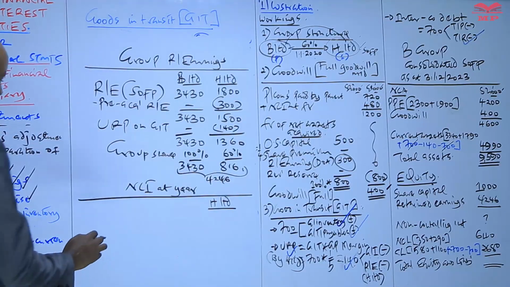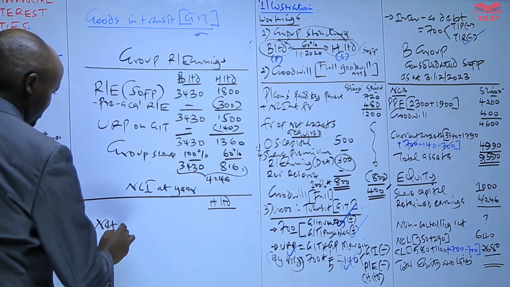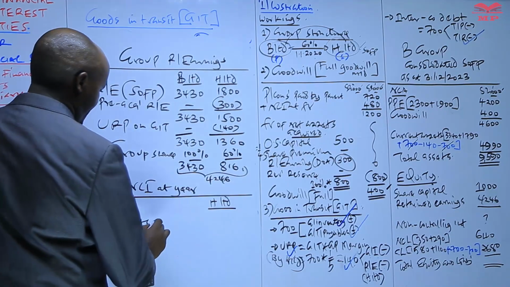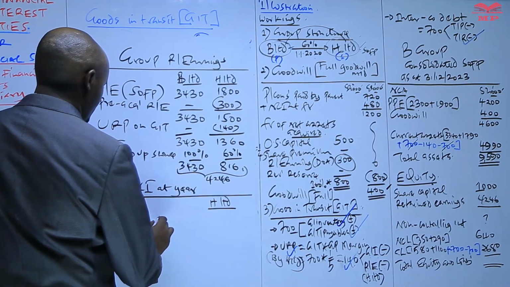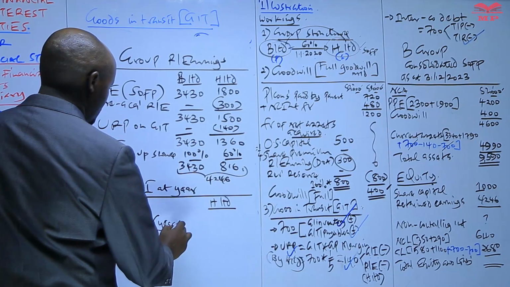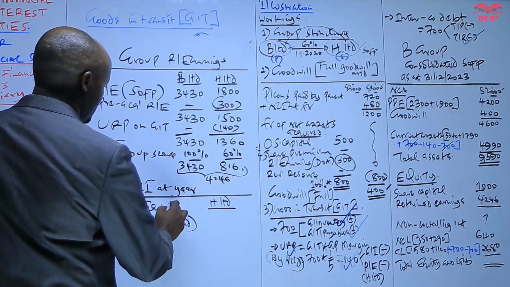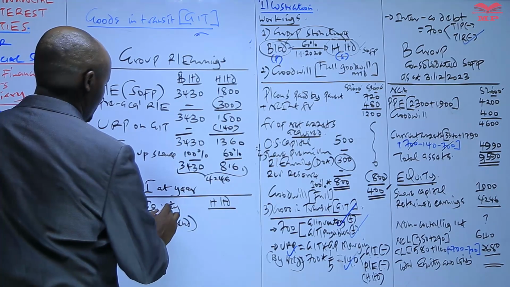So how do we compute that? We take the net assets of the subsidiary at the year end, and actually we say that this is the same as equity.